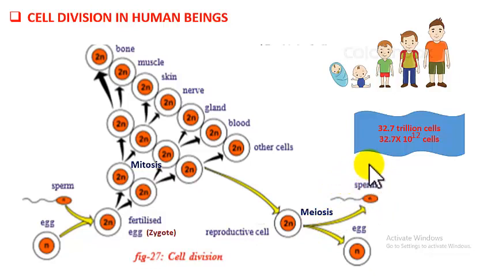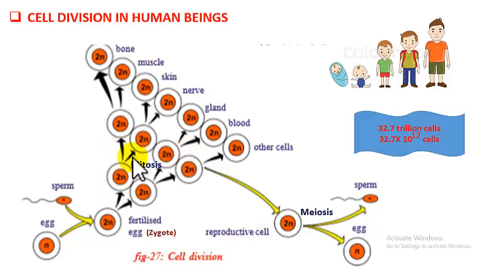Only one is shown here. Actually 4 sperms are produced. And if you take in females, the reproductive cell present in ovaries undergoes meiosis and produces 4 egg cells. Of the 4 egg cells, 3 will degenerate and only 1 remains. So in meiosis, the mother cell divides into 4 daughter cells with half the number of chromosomes. Because the number is getting halved, meiosis is called reductional division. Whereas in mitosis, the chromosome number is not changing, so it is called equational division.